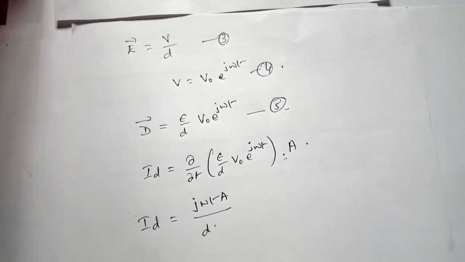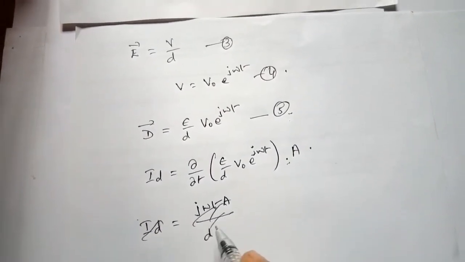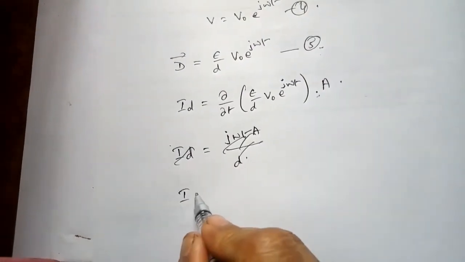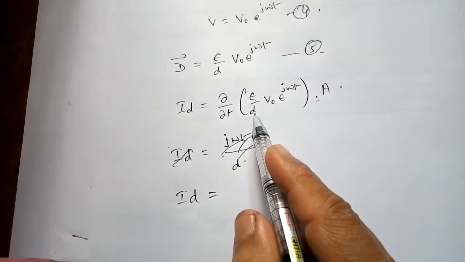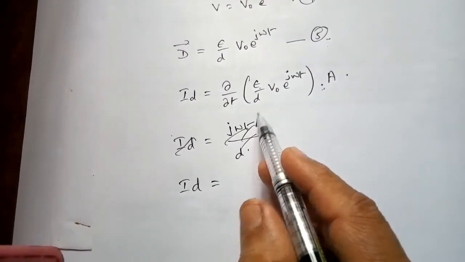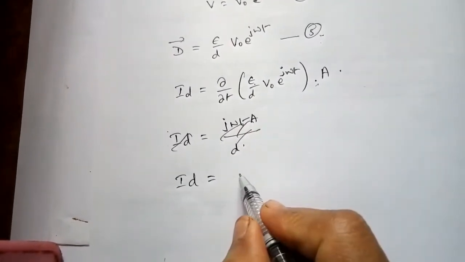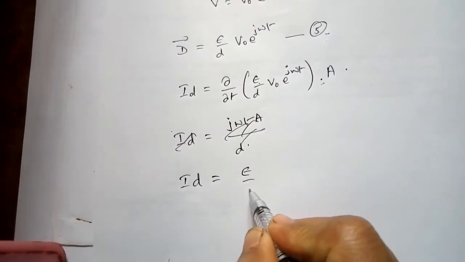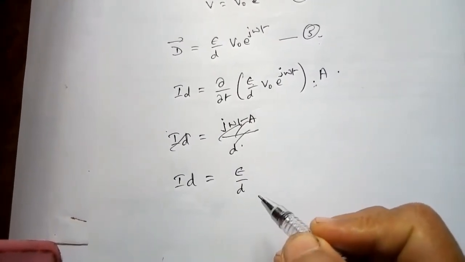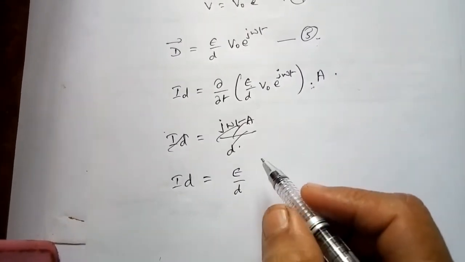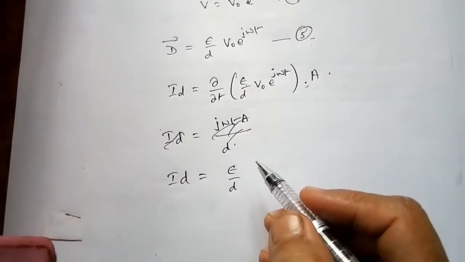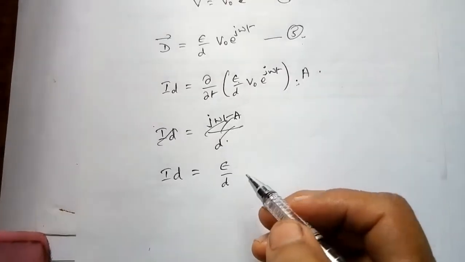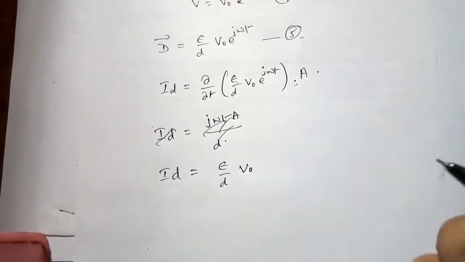On differentiation, I'll just show that ID is equal to epsilon by d. Epsilon is a constant, d is a constant, V naught is of course a constant.